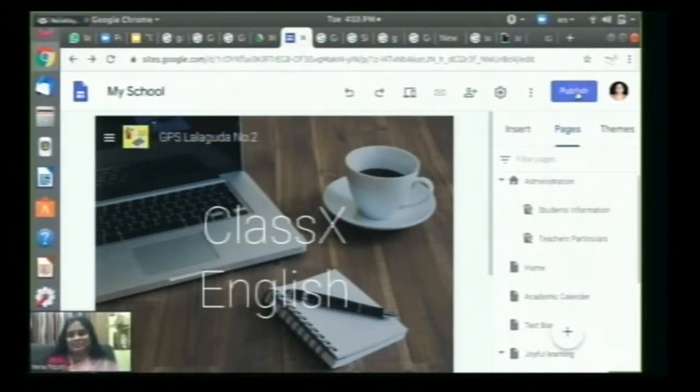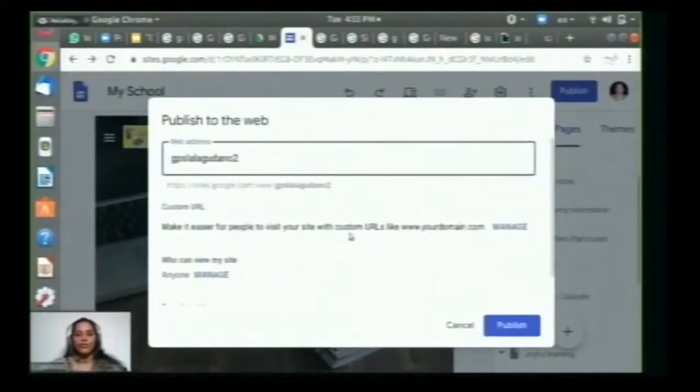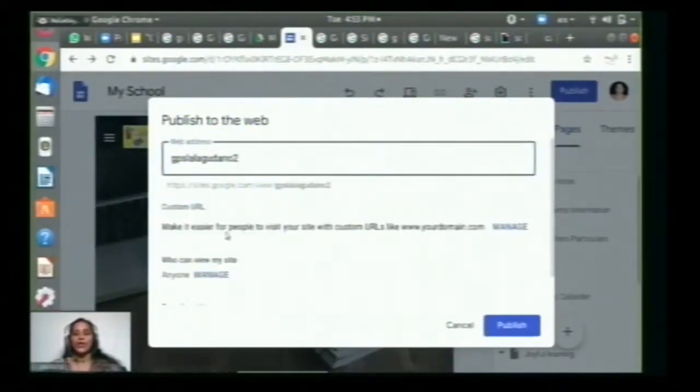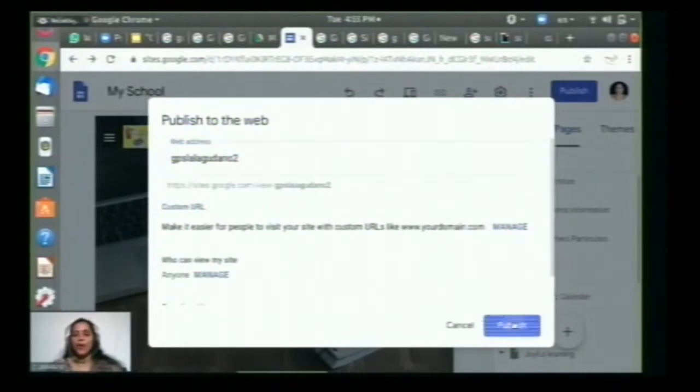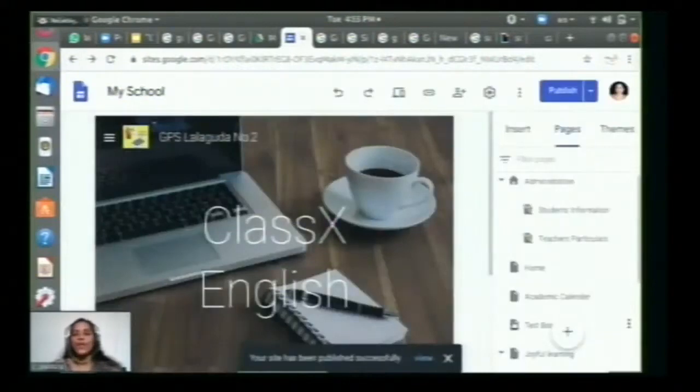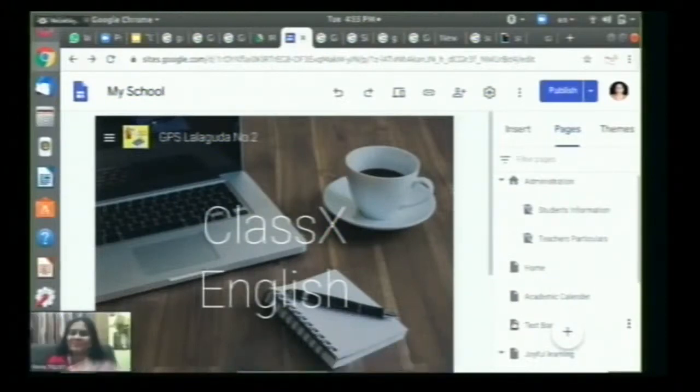Going to publish the site. This is the last step. You are going to publish the site. This is the web address, and you can have a custom URL, and straight away you can publish it. So I am publishing the site. You may have the doubt, after publishing, can I edit the site? Yes, you can do that.